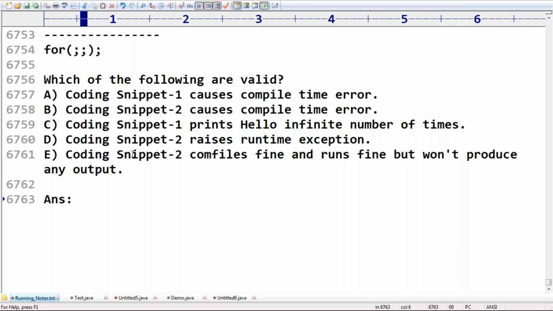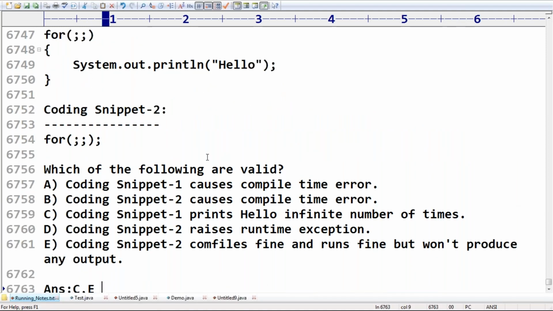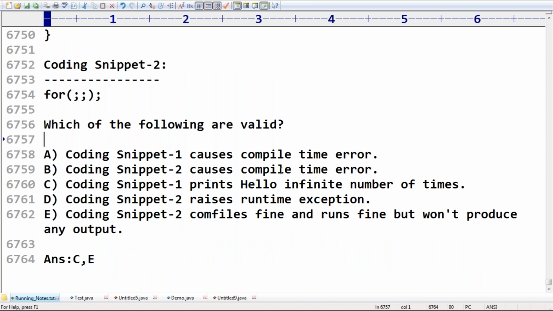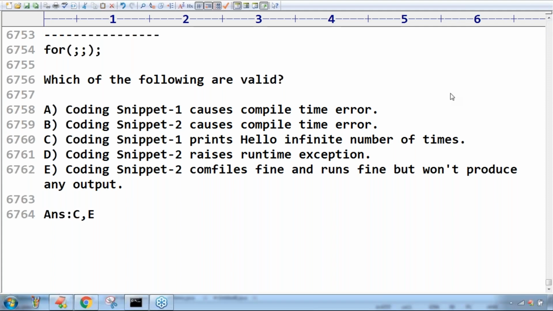Yes, friends. Coding snippet 1 causes compile time error, no chance at all. C itself is one valid option. Next, E. C, comma E, correct? Please confirm. Ray, why are you silent? Is it correct about these two? Bhaskar, it is also valid. Just theoretically, this is what kind of questions we are going to get. You should be aware. Now I'm stopping here. Yeah, friends.